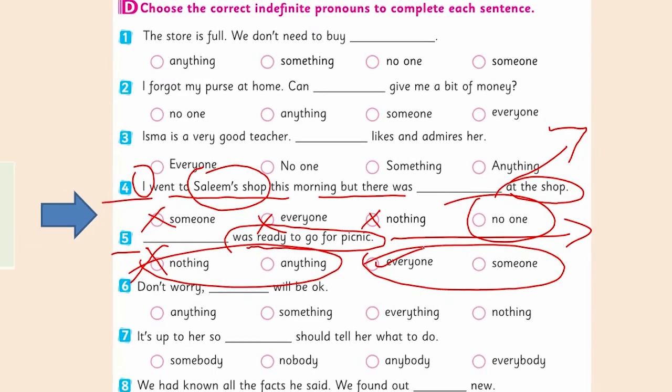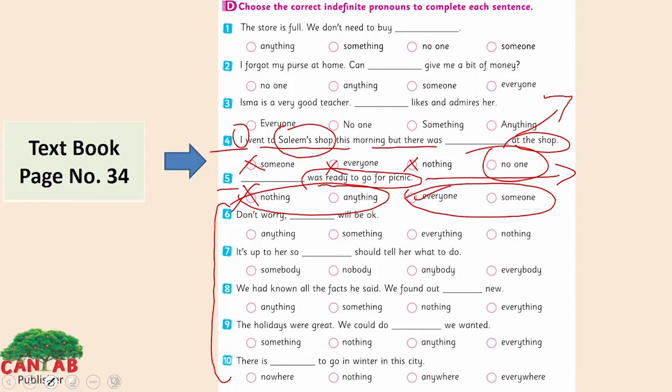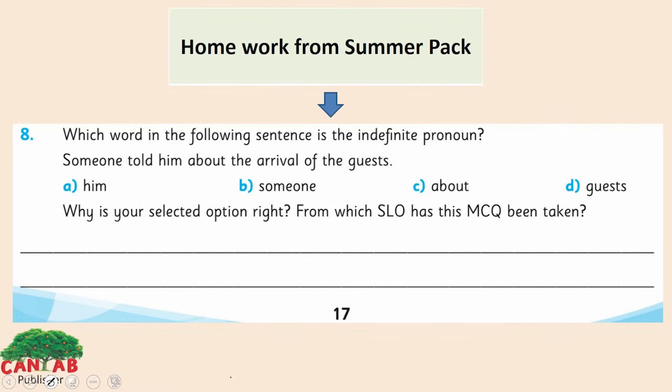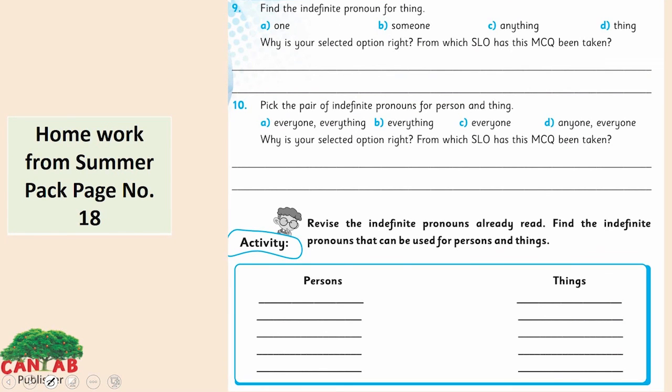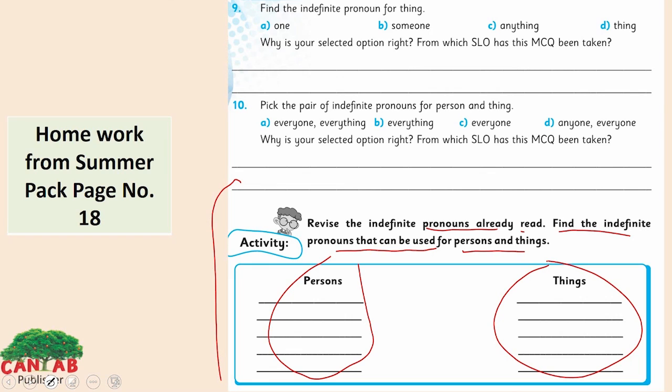Dear student, I want you to do these sentences by yourself. This is your homework from the Summer Pack, page number 17. This is also your homework from the Summer Pack, page number 18, and we have an activity here. Revise the indefinite pronouns already read. Find the indefinite pronoun that can be used for persons and things. Persons and things. It's very easy. You can also take help from your textbook. I hope you will do this homework.